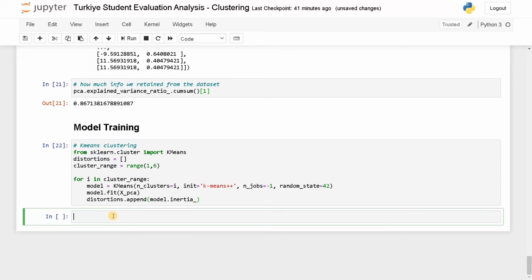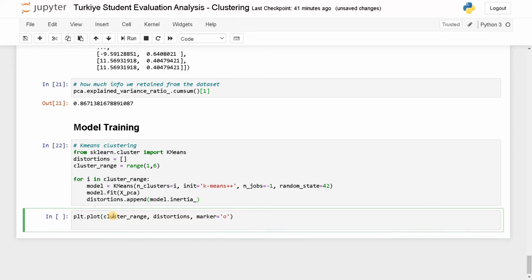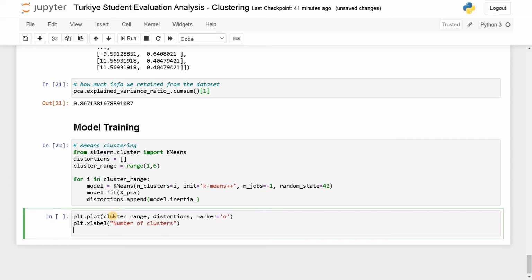After running the model, we need to plot the distortions. So plot dot plot, cluster range, that is the x-axis. Now distortions, that is the y-axis. Marker equals 'o'. Now we need to specify some labels for the graph. So plot dot xlabel, number of clusters. Now plot dot ylabel, that is distortions.